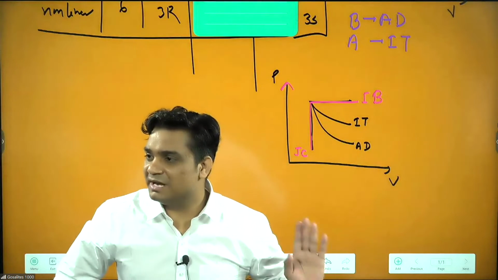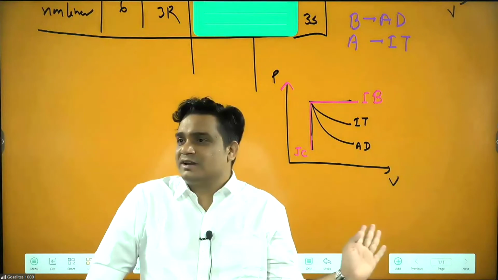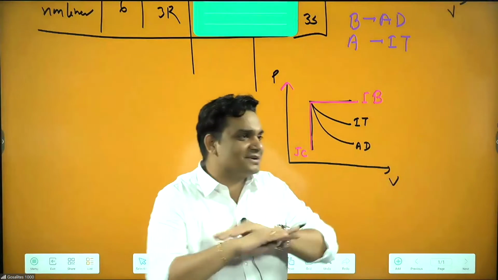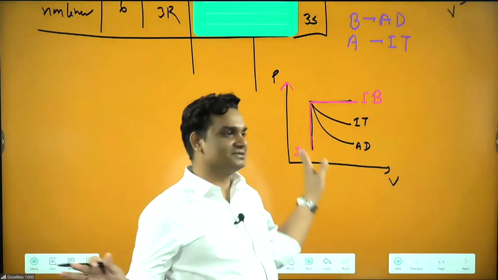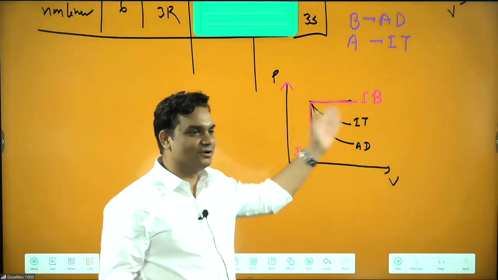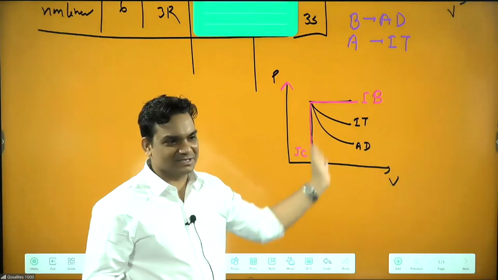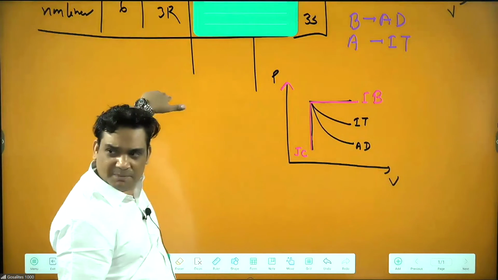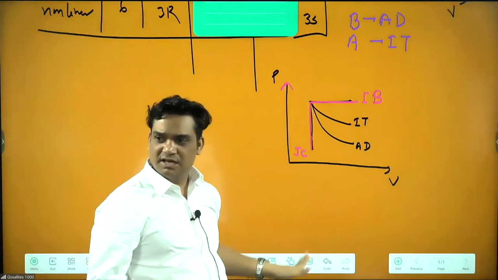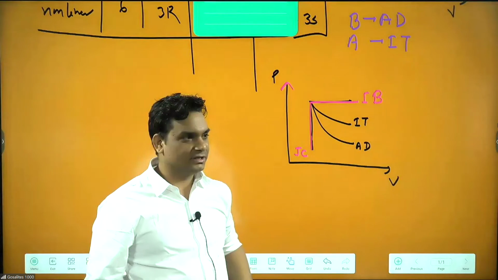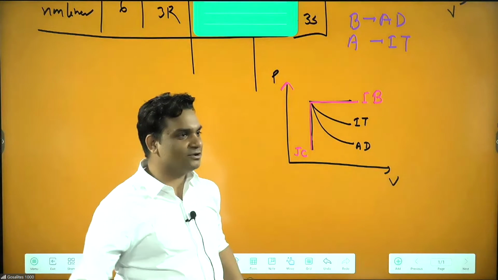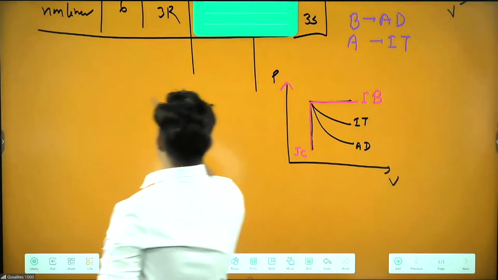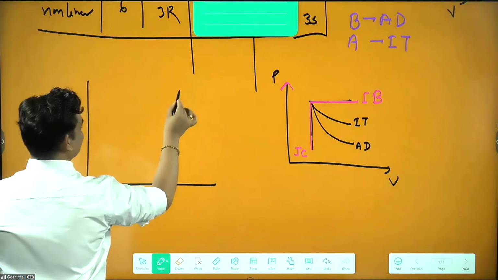I don't remember any trick. I don't know what trick you are saying. You remember the trick, and they will tilt slightly, and then your trick will be gone. So don't remember any trick. Just go by the base of your basic concept. Cutting the pressure axis is isobaric, cutting this is isochoric. Why will your trick be gone? Because you are remembering like this, and they ask like this, and they ask this one.